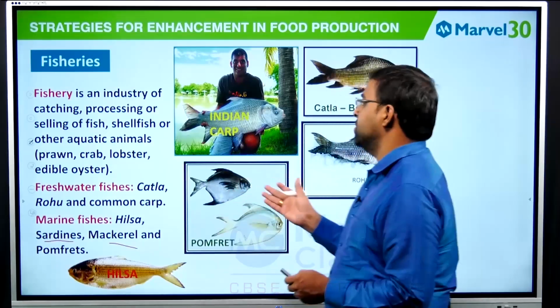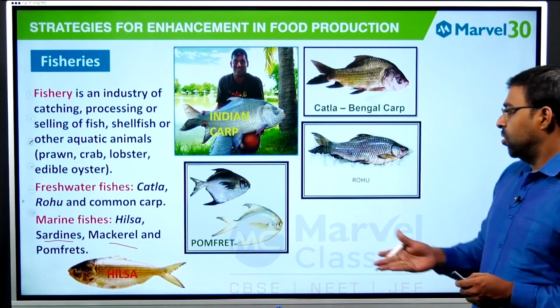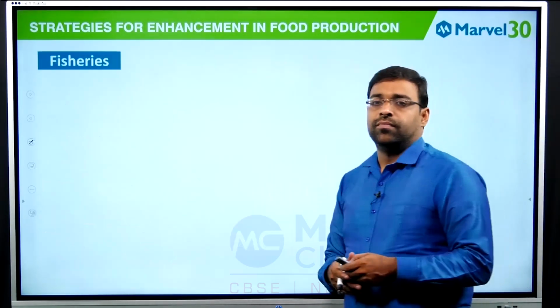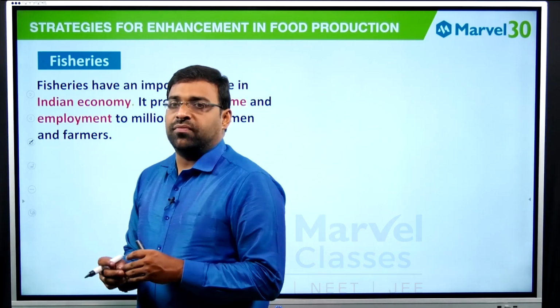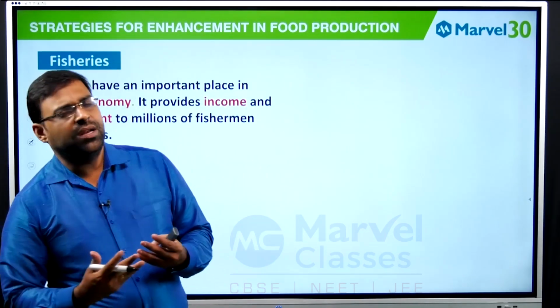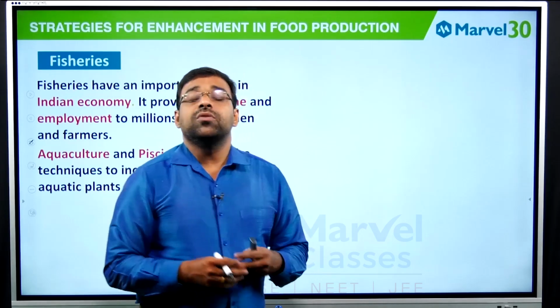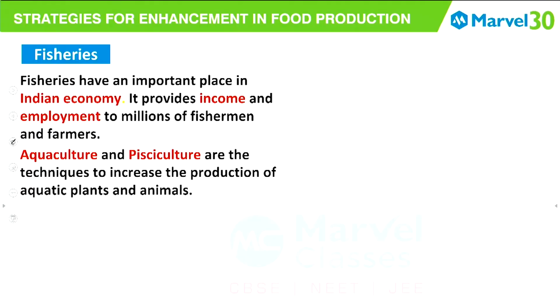And these are the pictures: Indian crabs, katla, rohu. Fisheries have an important place in the Indian economy. Of course, it provides income and employment for millions of people. And there are two different terms: aquaculture and pisciculture, which are techniques to increase the production of aquatic plants and animals. Fishes belong to Pisces, so just keep that in mind.